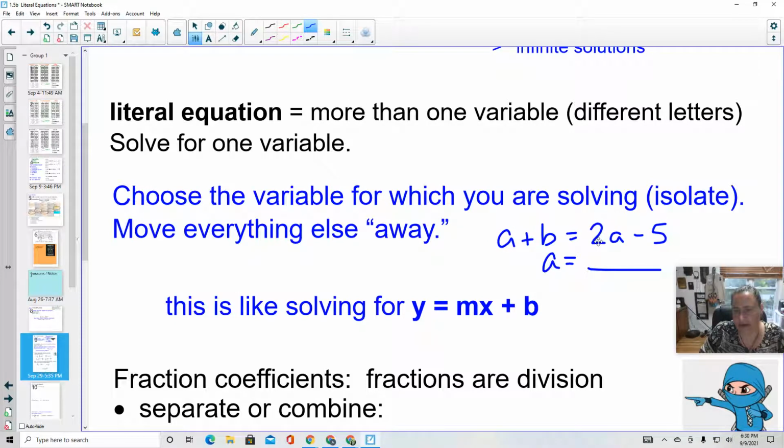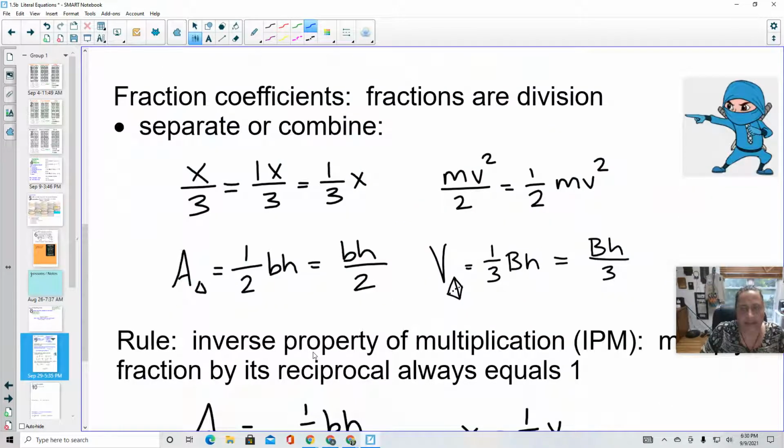So I'm going to use all the same rules. I just am going to end up with a b in my answer. It's like solving for y equals mx plus b. This is the slope-intercept form that some of you guys are familiar with. We'll be using that a lot. All right, here's the next set of notes. Please hit pause.